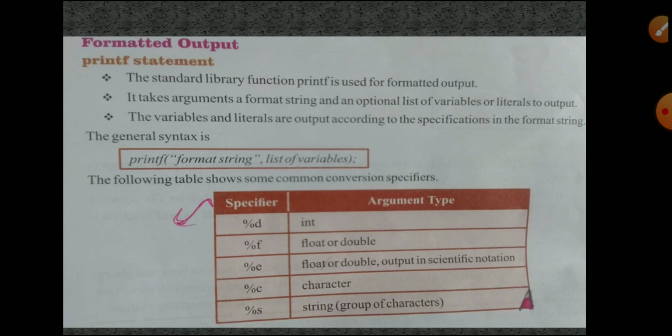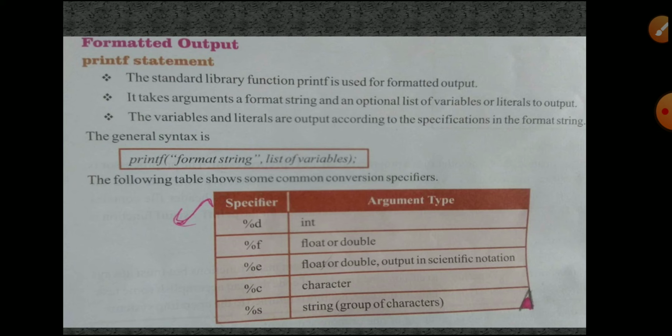This is one of the techniques we use in C, and this table is very important for us. %d is the specifier for the int data type. %f is the specifier for float or double data type. %e is for float or double output in scientific notation. %c is the character data type. %s is a string, a group of characters.